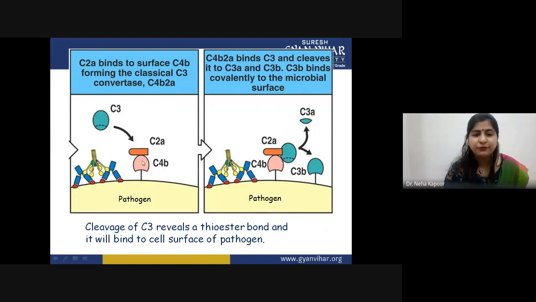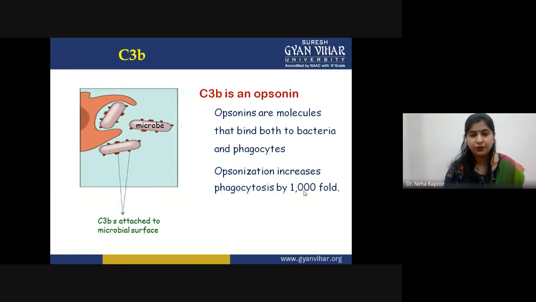This C4b, C2a will bind to C3 protein, as you can see here, and cleave it into two parts, C3a and C3b, of which C3a is the smaller one and C3b is the larger one, and it is attached to the pathogen surface. Till now, this is the formation of C3 convertase to cleave the C3 protein.